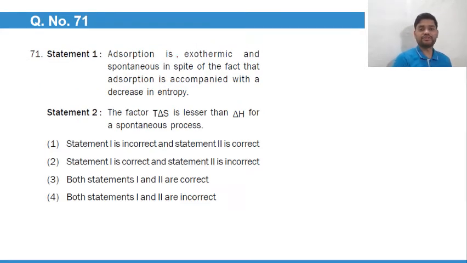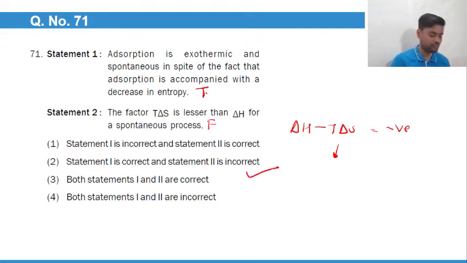71. Adsorption is exothermic and spontaneous in spite of the fact that adsorption is accompanied with a decrease in entropy. This is a true statement. The factor T delta S is lesser than delta H for a spontaneous process. See, for a spontaneous process, we know that delta H minus T delta S should be negative. He says that the factor T delta S is lesser than delta H. That is wrong for a spontaneous process. So the first is correct and the second is incorrect. So we'll go with option number 2.